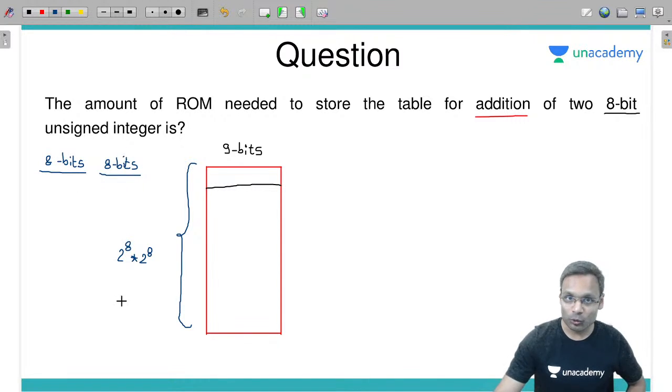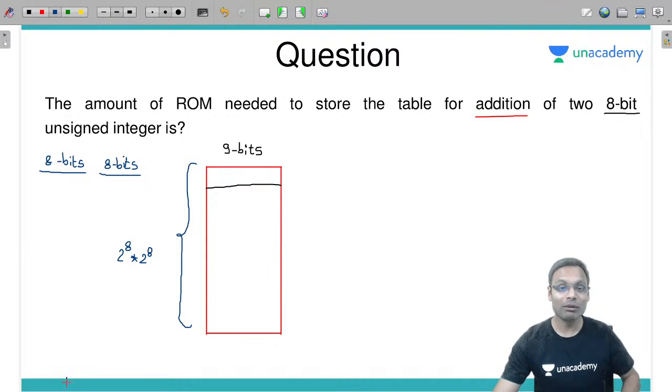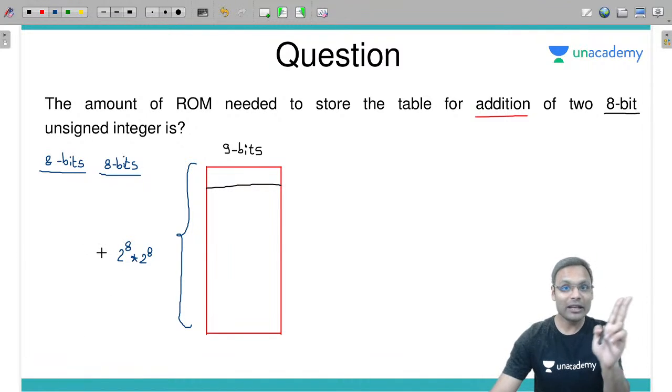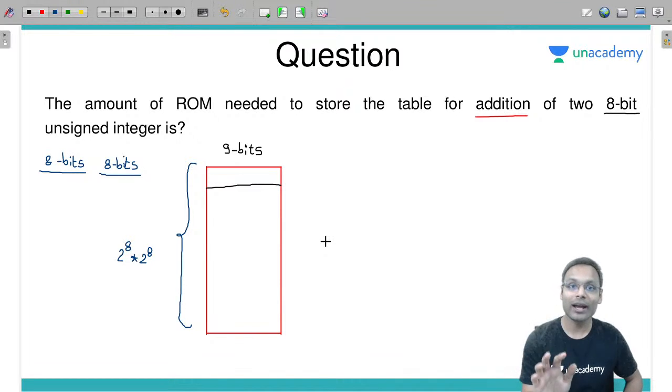Then 1 plus 0 to 255, 2 plus 0 to 255, 3 plus 0 to 255. Similarly up to 255 plus 0 to 255 plus 255. इतना स्टोर करना है आपको.